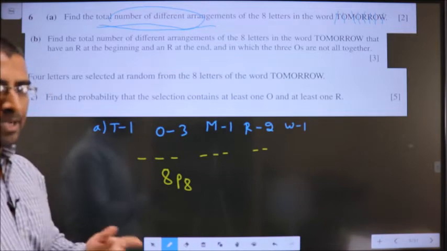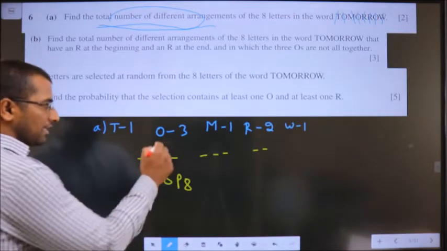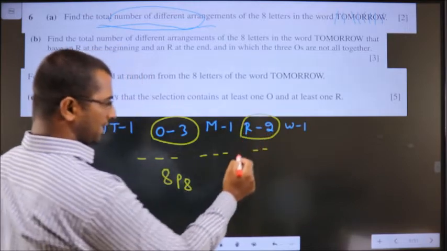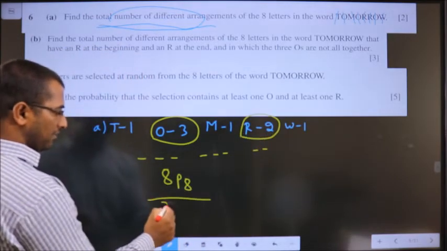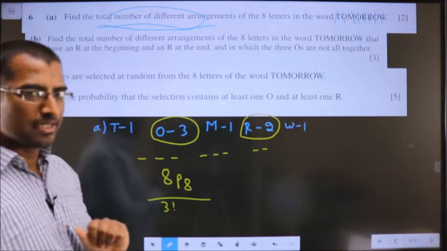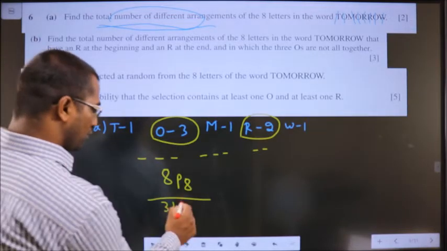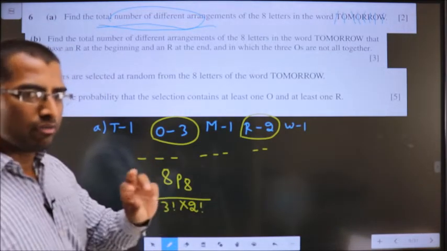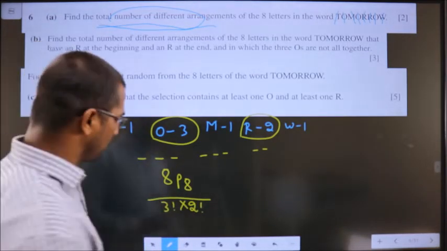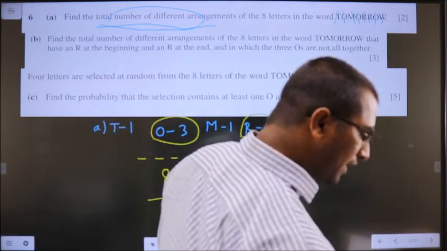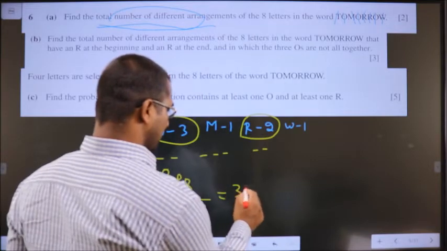But here, these 3 O's are identical and the R's are also identical. So I need to divide by 3 factorial since 3 O's are present, and also by 2 factorial since 2 R's are present. Put all this at once in the calculator. It will give you 3360.